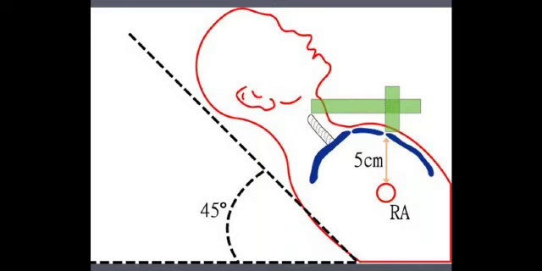So the neck of the subject is reclined at 45 degrees because normally in this position the sternal angle... so why do you put them at 45 degrees?